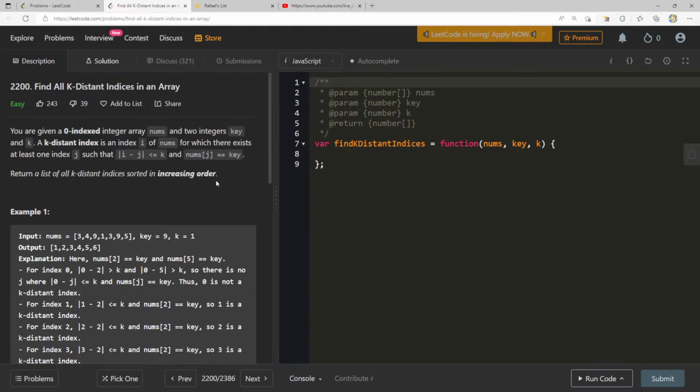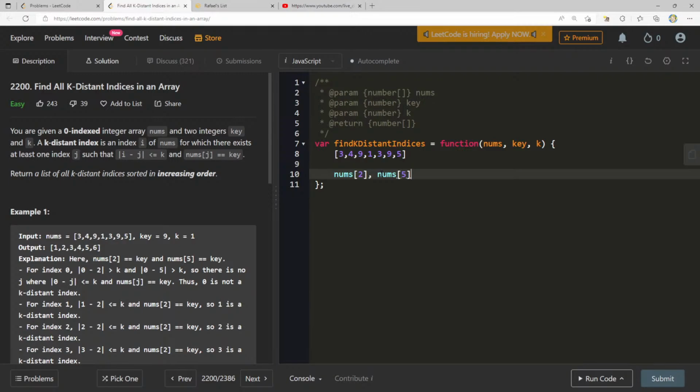Okay. For index 0, 0 minus 2 is greater than k, and nums of j equals key. Okay, so let me try and figure this out. Really, the first thing we need to do, whatever this answer is, we need to find all the places where nums of j is equal to key. Right, and key is 9. And we have that twice. We have one at index 2, right? And nums of 5.